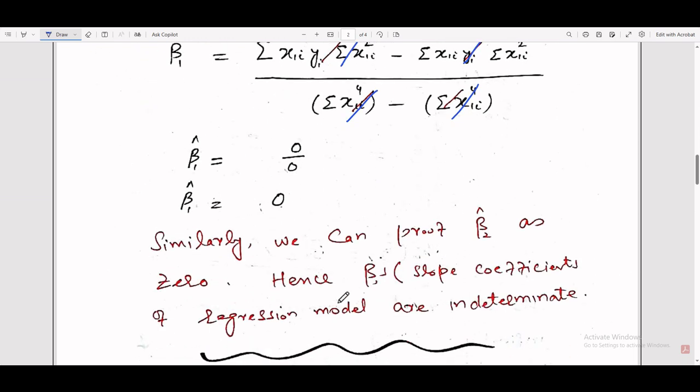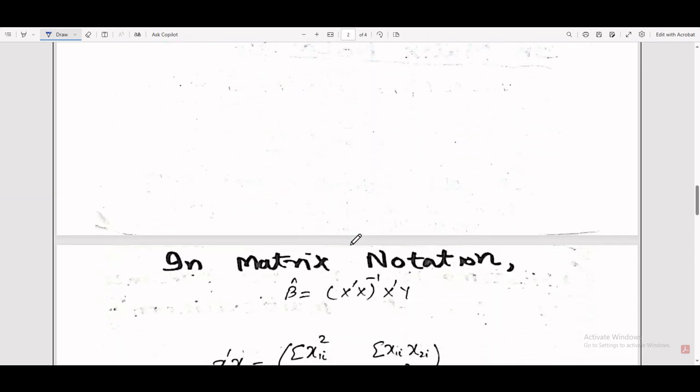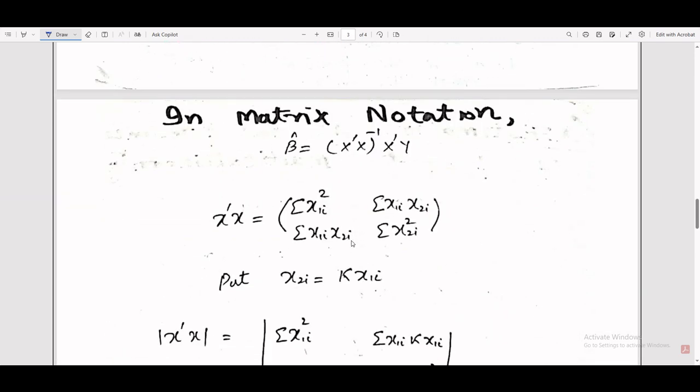Similarly, we can prove it for beta 2 cap in the same fashion. There is no change, only x2i is equal to k x1i, and in the beta 2 formula where you find x2i, write k x1i, and the rest of the procedure is the same, and you get a similar answer for beta 2. Hence the slope coefficients of the regression model are indeterminate in case of perfect multicollinearity. So now we move to matrix notation.